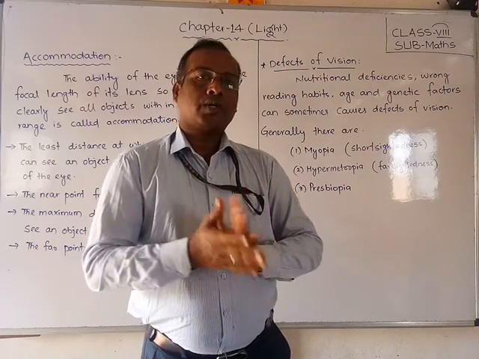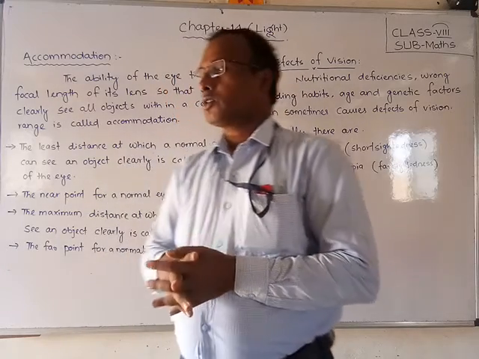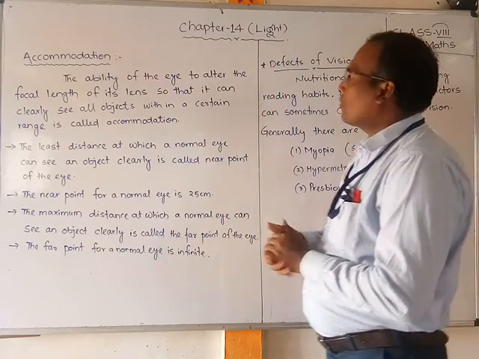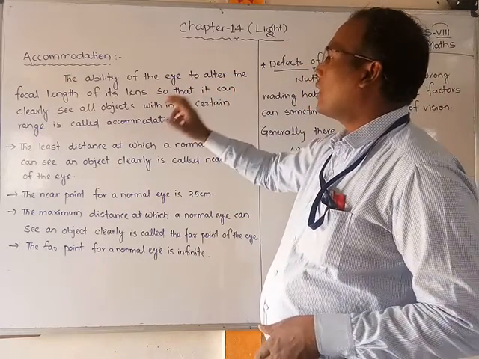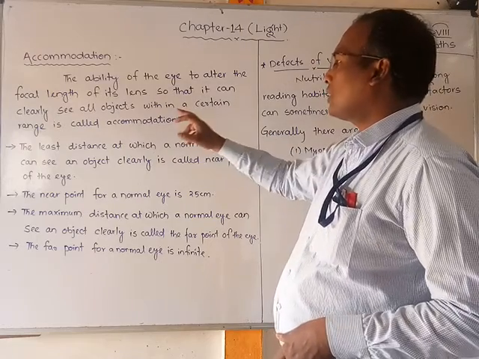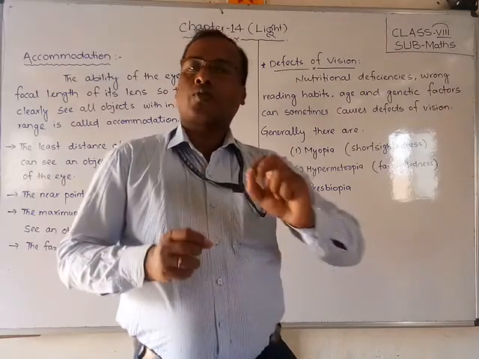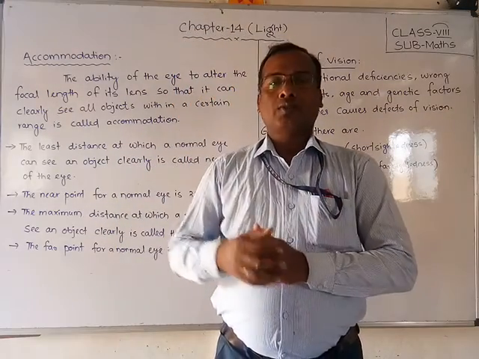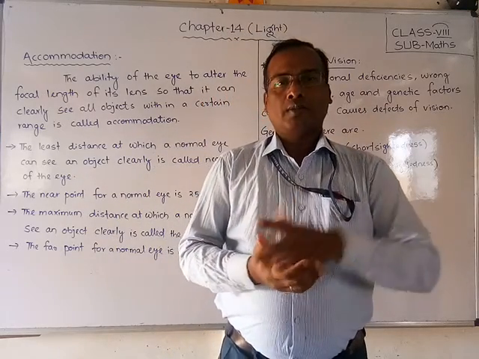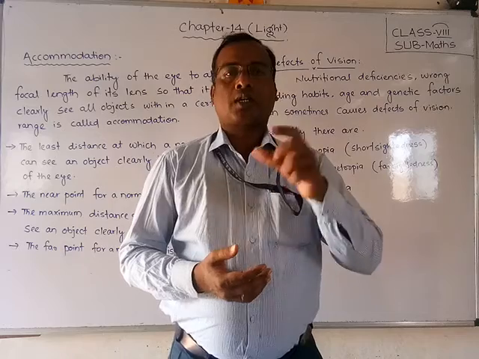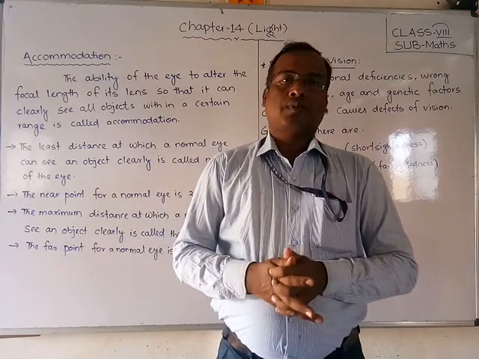But students, today we are going to start with accommodation. What do you know about accommodation? Accommodation means the ability of the eye to alter the focal length of its lens so that it can clearly see all the objects within a certain range. That means to see one object, the focal length of the lens is required to focus that object so that it can be seen clearly. If there is no focus, if the focal point is not in the correct range, then we cannot see the object. That is called accommodation.